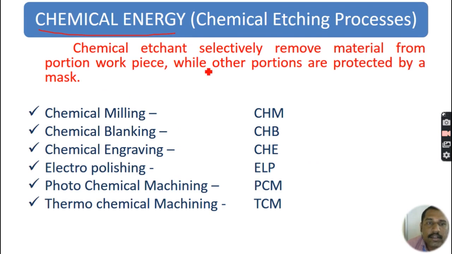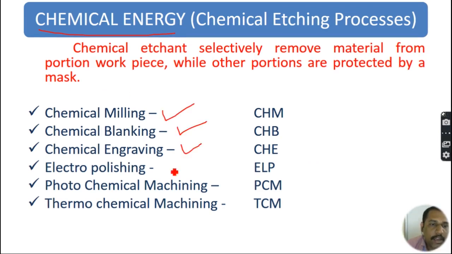Another type of energy used for removing material is chemical energy. In this we have electropolishing, photochemical machining, and thermal chemical machining. In chemical machining processes, an etchant is used. That is a chemical product, the etchant, which is used to remove the materials. It is a very old process, used for milling operations, and for engraving on metals.